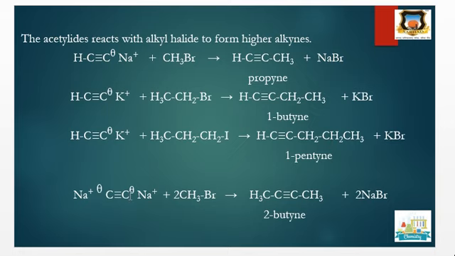Disodium acetylide, when treated with two equivalents of alkyl halide, gives a disubstituted alkyne. Particularly for this example, with CH3Br, that is methyl bromide, we get 2-butyne plus NaBr. Therefore, this is the important method for the preparation of higher alkynes from lower alkynes.